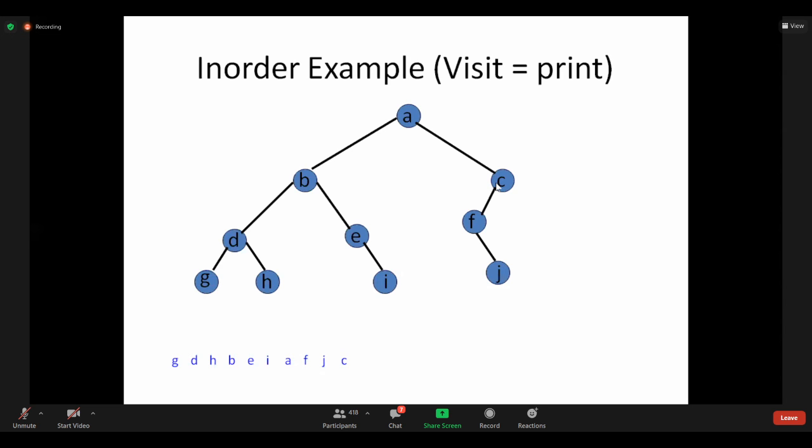First I should check the left child, then the right child. There is no left child, so I'll print F first. Then I should see whether there is any right child for F, because the order is left, root, right. For F: left, root, right. The left child is not there, that is the reason F is printed, and then J is printed. After printing that small tree, I'll pop from the stack and go to C. Then C will be printed.